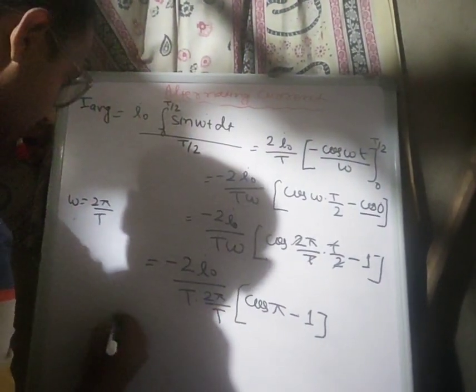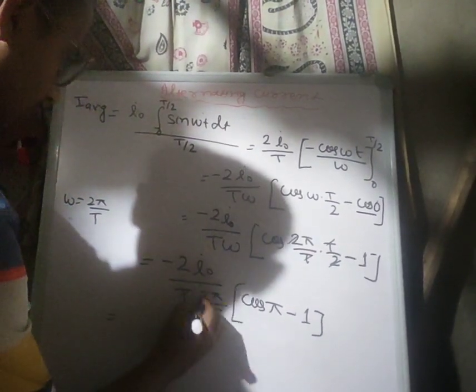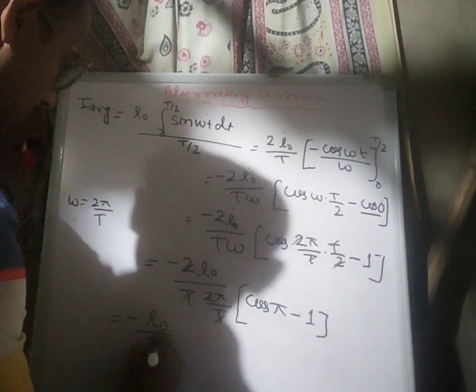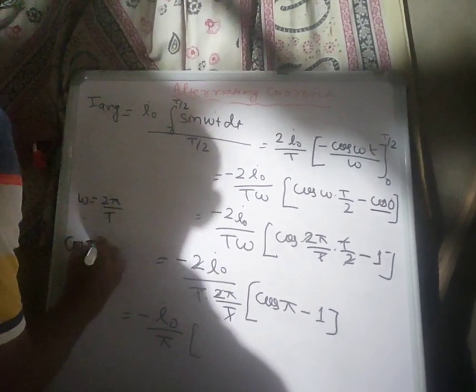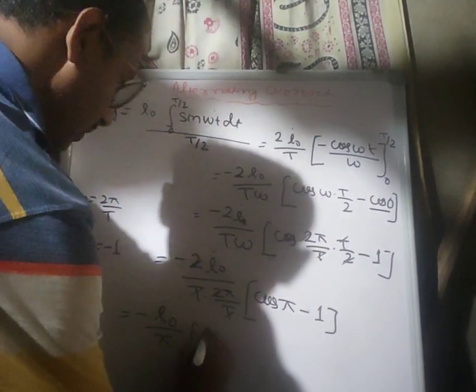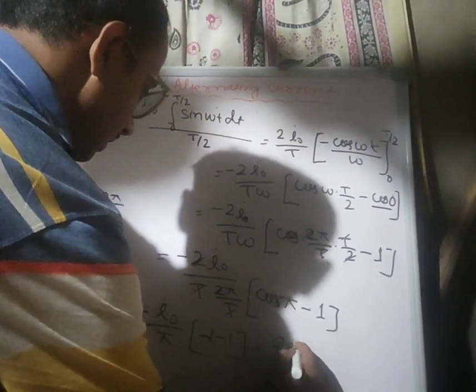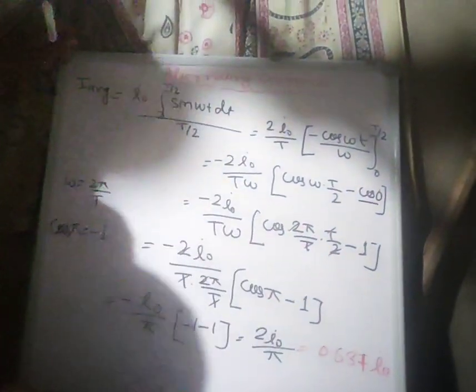Now, cancelling, we get I naught upon pi, and we know that the value of cos pi is minus 1, therefore minus 1, so we get 2 I naught upon pi. After calculating we get the value 0.6377 I naught.